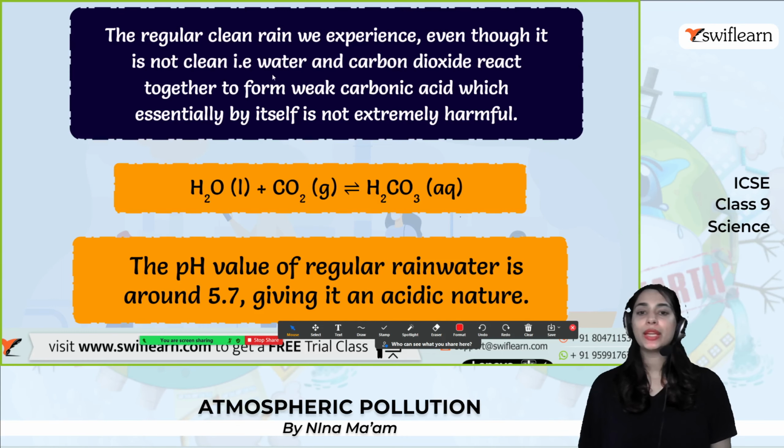Alright. So the regular clean water we experience, even though it's not that clean, the water and carbon dioxide react together to form weak carbonic acid, which by itself is not extremely harmful. Okay. So the pH value of the regular rainwater is 5.7. So it's acidic in nature. It's not alkaline, it's acidic in nature.